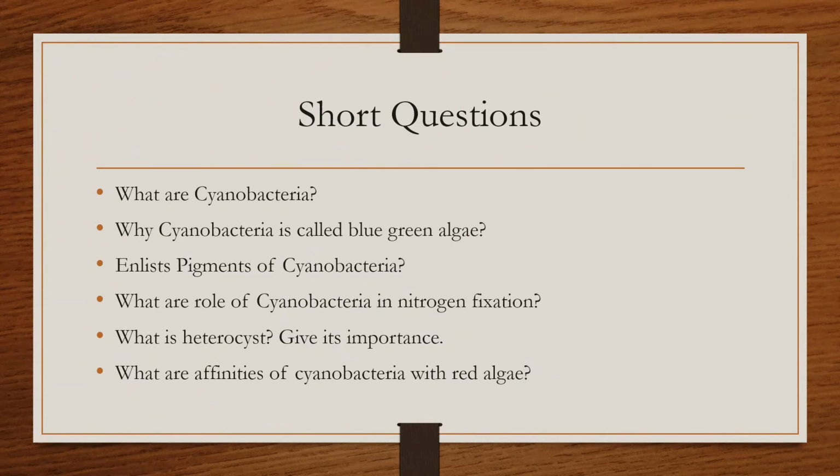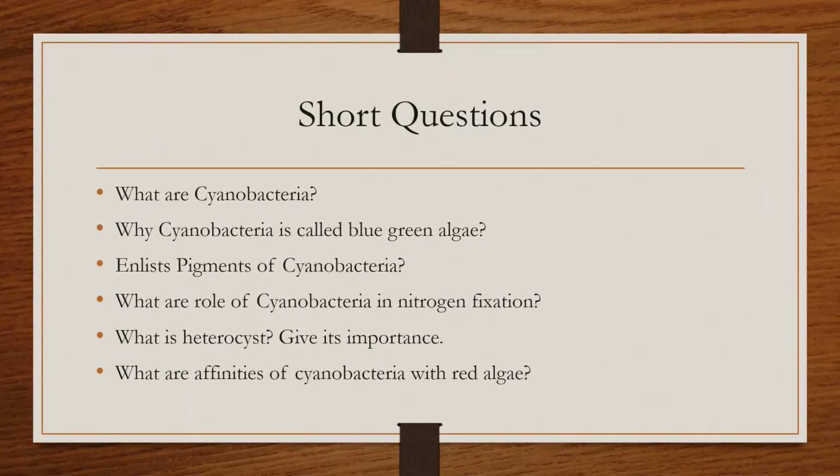Next is, what is the role of the cyanobacteria in nitrogen fixation? You know that they are very important organisms in nitrogen fixation because they have Nostoc, and they have heterocysts, which are those cells that have the nitrogen fixation ability.